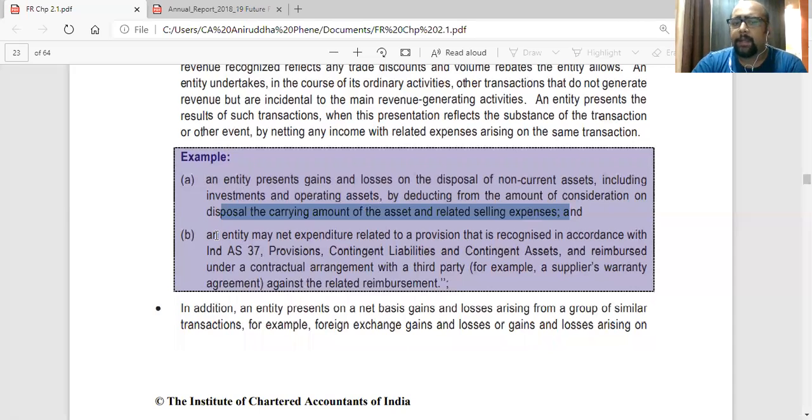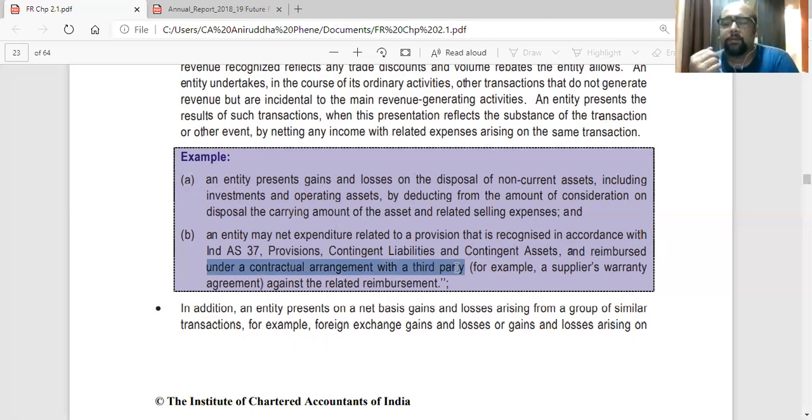Similarly, an entity may net expenditure related to a provision that is recognized in accordance with Ind AS 37, provisions, contingent liabilities and contingent assets, which is like our AS 29, and reimbursed under a contractual arrangement with a third party. So a lot of times the seller can enter into a contractual agreement with a third party, that if I incur any liability or any expense, the third party will reimburse.